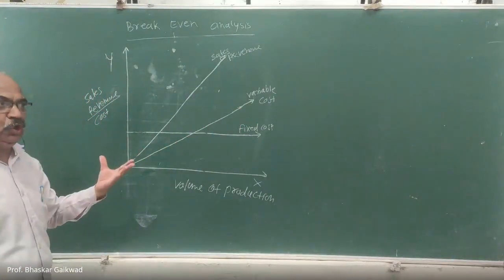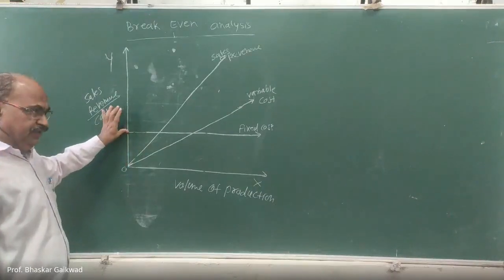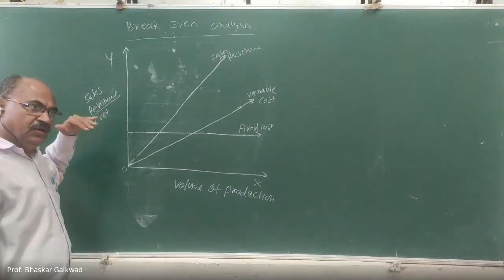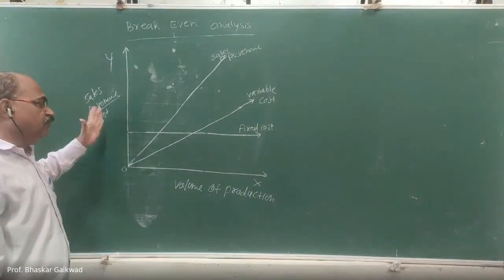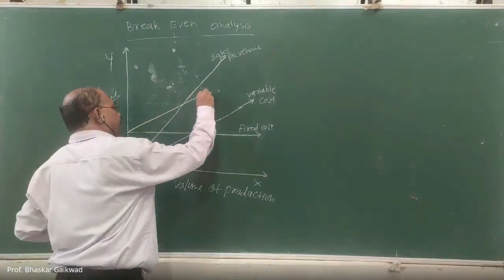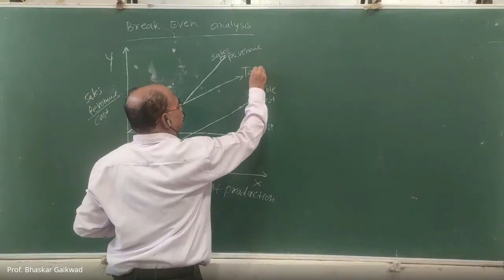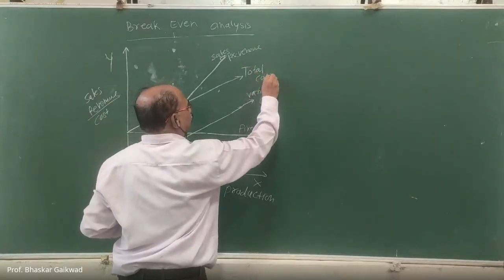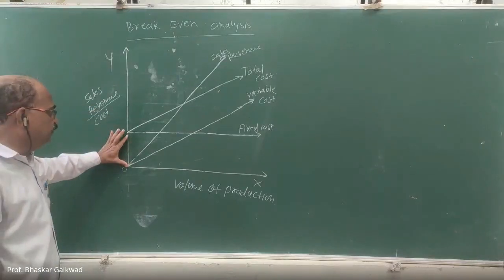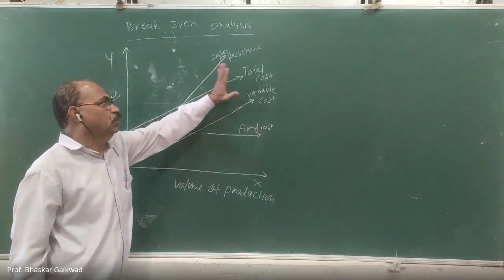But what about the total cost? So this is fixed cost, and after this, one more cost is there, that is the variable cost. So what about the total cost? Total cost will start like this. So this is the total cost. Total cost means fixed cost plus this variable cost.